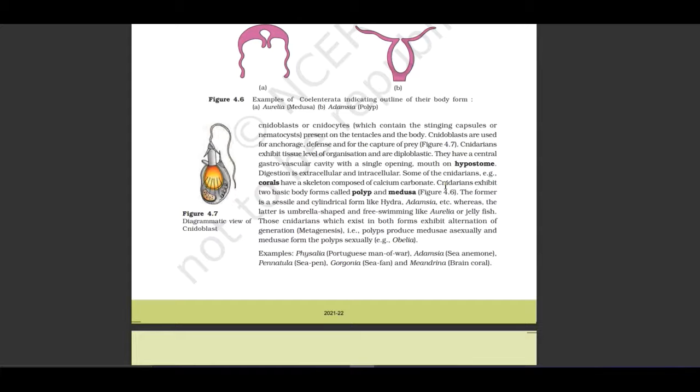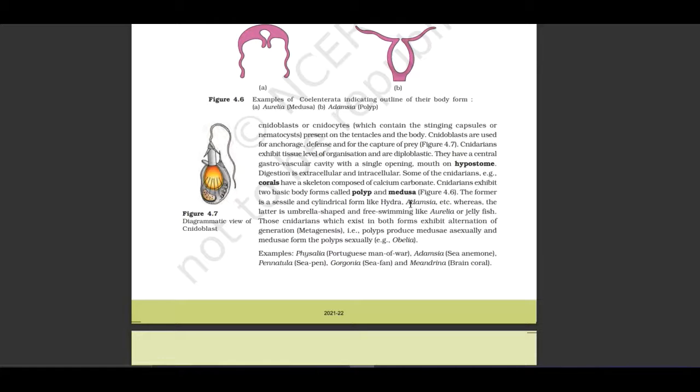Some of the Cnidaria examples: corals have a skeleton composed of calcium carbonate. Cnidarians exhibit two basic body forms called polyp and medusa. In figure 4.6, they have shown the two forms, polyp and medusa.